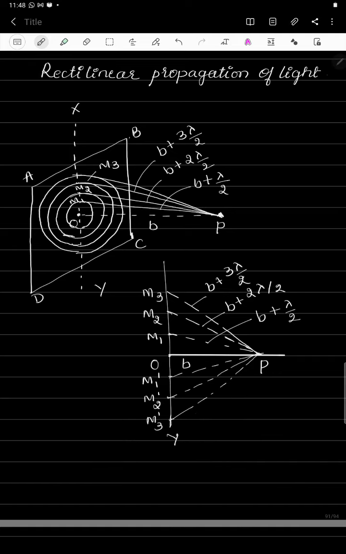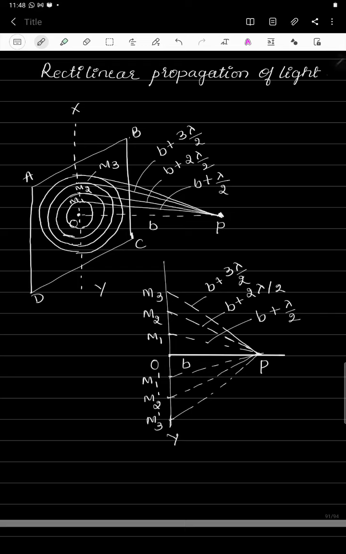From the center of this zone, the point O, let us suppose the point P is at a distance B. Then the first half period zone, OM1, becomes the radius of the first half period zone. OM1 is equal to R1, the radius of the first half period zone, and OM2 becomes the radius of the second half period zone, OM3 the radius of the third half period zone, and this continues.